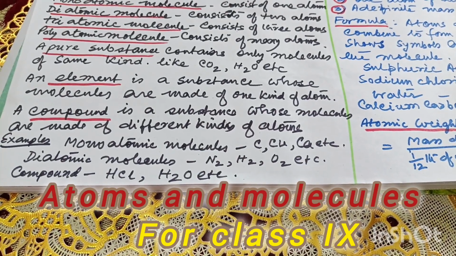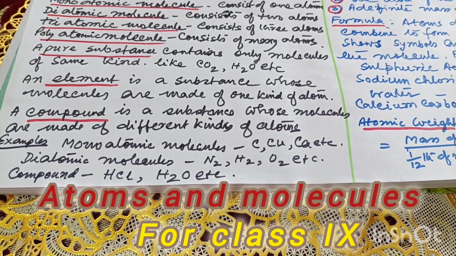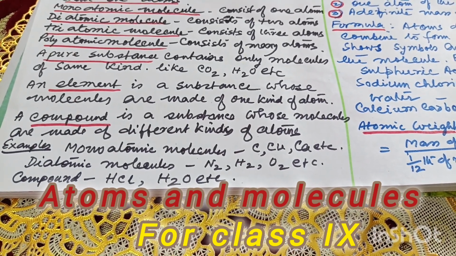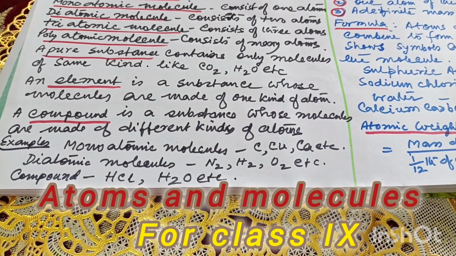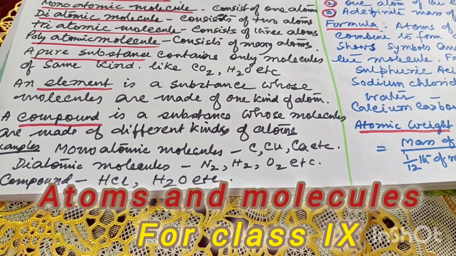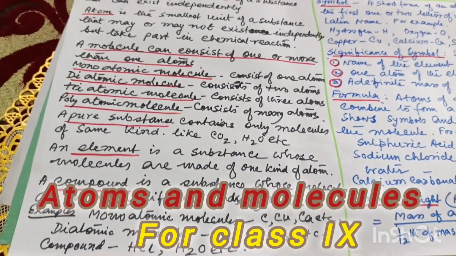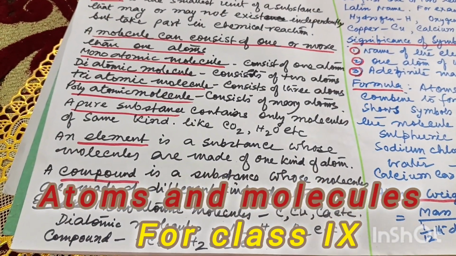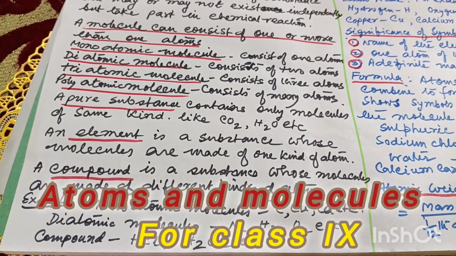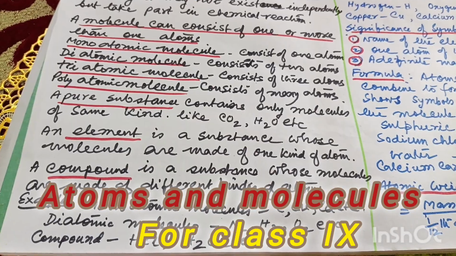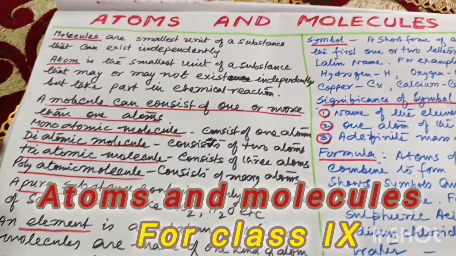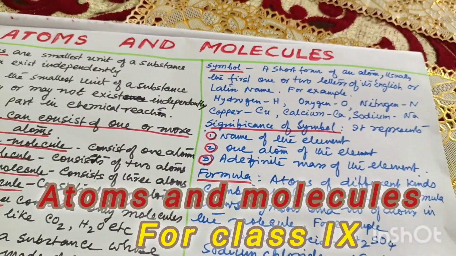N2 means nitrogen, H2 means hydrogen, O2 means oxygen, etc. And a compound is made up of different types of atoms, that is HCl, hydrogen and chlorine, H2O, hydrogen and oxygen, etc. So there is a difference between compound and element. An element has only one kind of atom. A compound's molecule has different kinds of atoms. Now come to symbol.